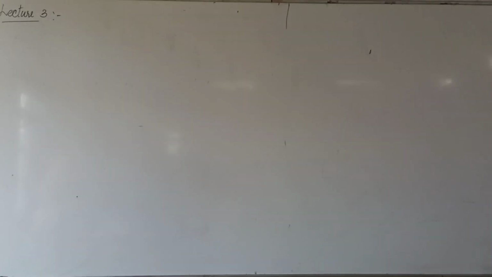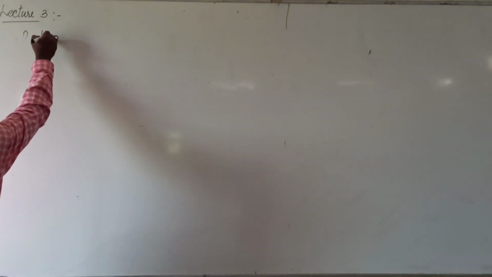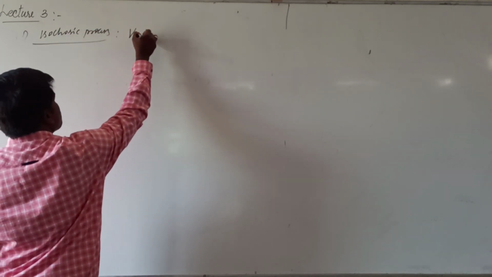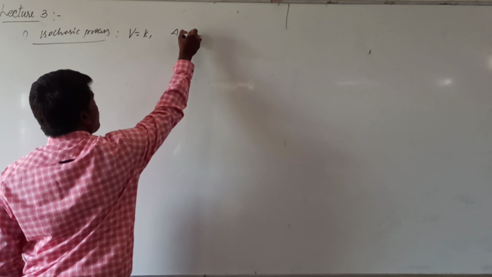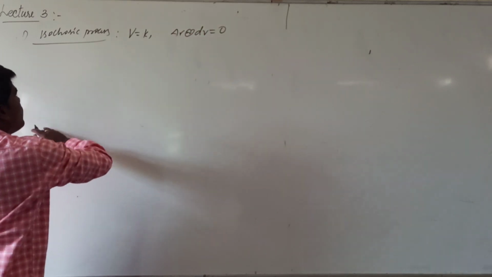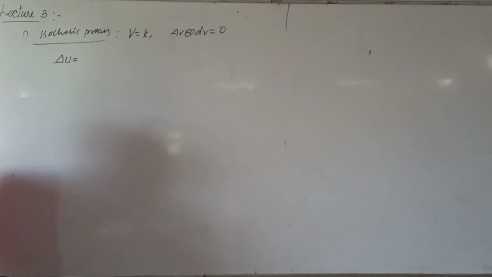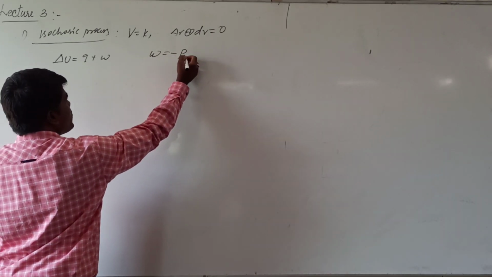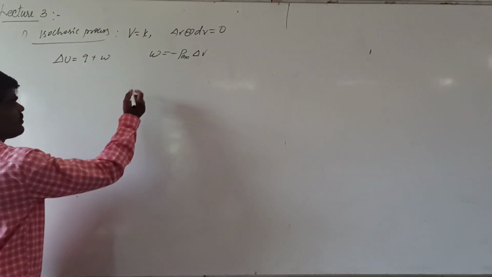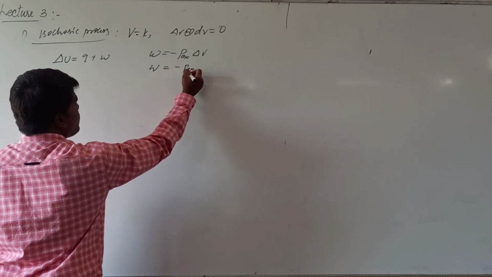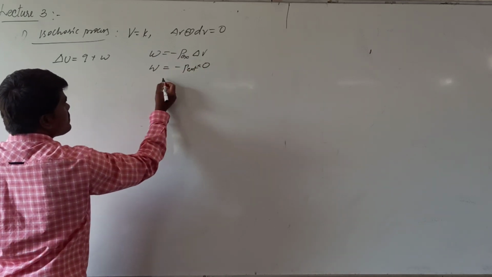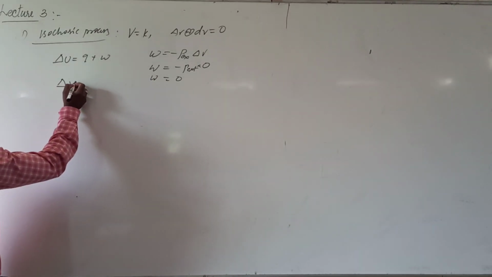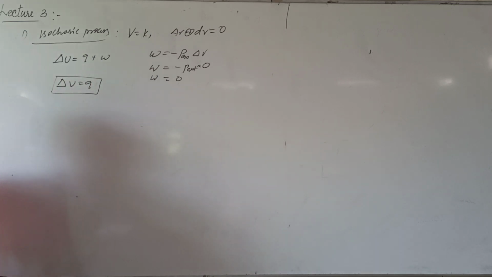If you are talking about the isochoric process, what is meant by isochoric process? In an isochoric process, V is constant. V constant means delta V or dV will be 0. From the first expression of the first law of thermodynamics, dU equals Q plus W. From this, what is W? W is equal to minus P external delta V. If you put the delta V value as 0, P external into 0 will become 0. If you put the W value in this equation, dU will become equal to Q.